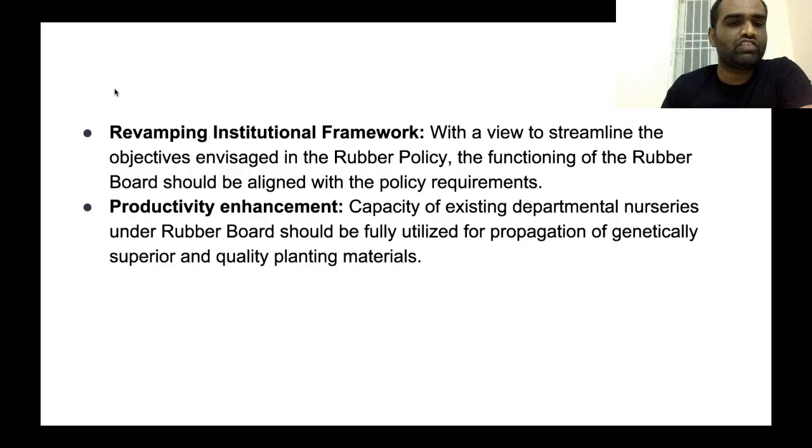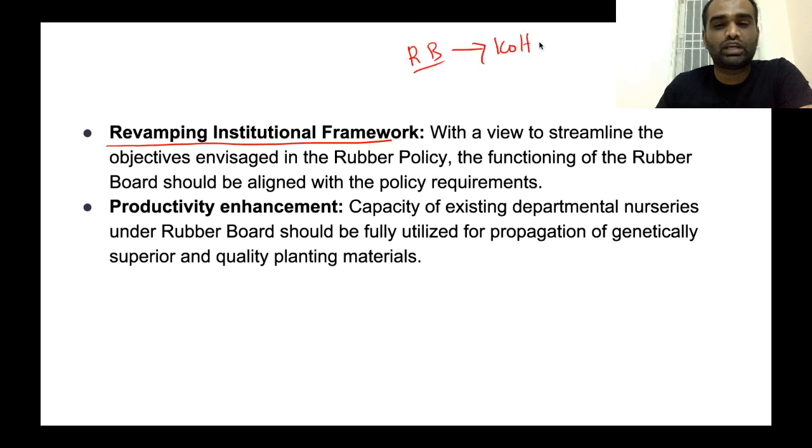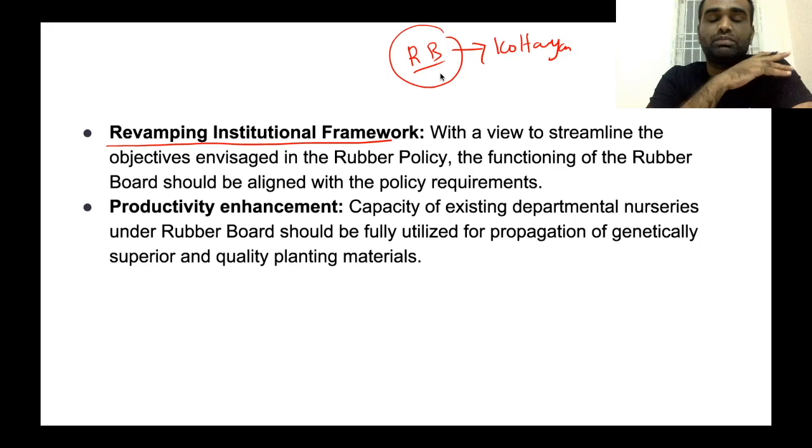And also, we should revamp the institutional framework of rubber production. As I mentioned before, rubber production currently is being overseen by a body called the Rubber Board, which has been established in Kottayam, Kerala. Now we have to revamp this Rubber Board so that it aligns itself with best practices in the global arena.